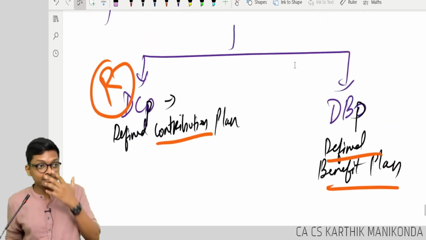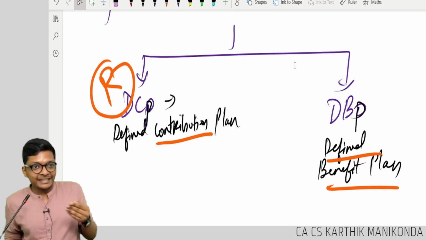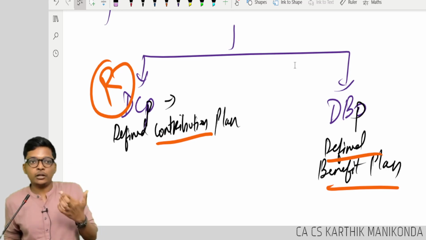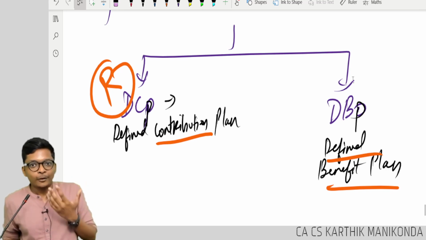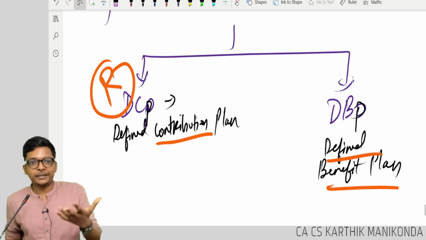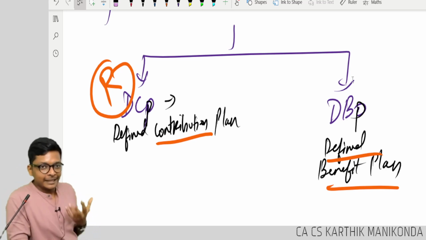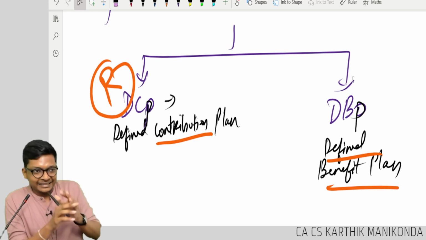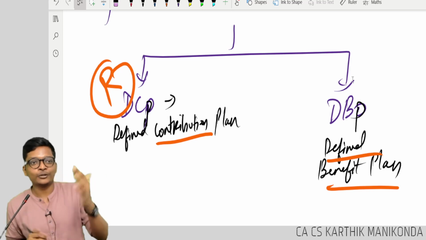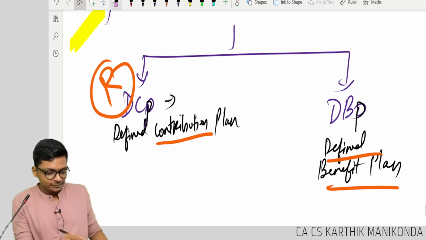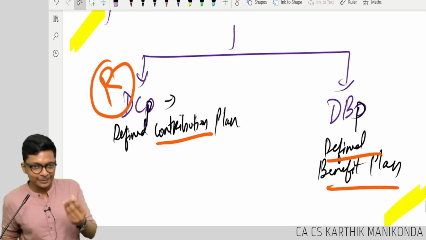I'm telling all this because I've seen students. I think just 2 days back was the exam registration deadline for foundation or inter, for the next attempt. After the deadline, one student messaged me, sir, I forgot to register. What to do, sir? I said, next attempt only. Sir, do you know somebody in the central council? Can you send them a mail? Even if I know the president, even if the president is my uncle, nothing can be done. Institute rule means rule. Even if Modi ji comes, next attempt only. Okay, fine. First of all, why would Modi ji write, guys? I'm just giving an example. Okay.